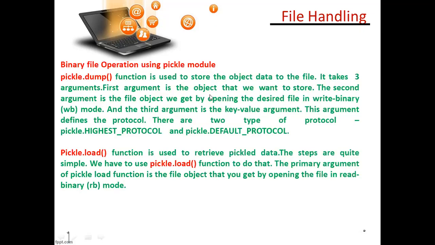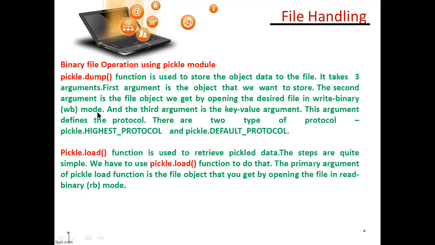See here, the second argument is a file object we get by opening the desired file in write binary mode, or the read and write mode in a binary file. And the third argument is the key value. Which key value you want to give over there, that argument is the third. And this argument defines the protocol.